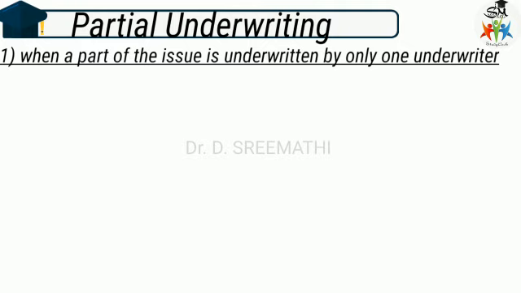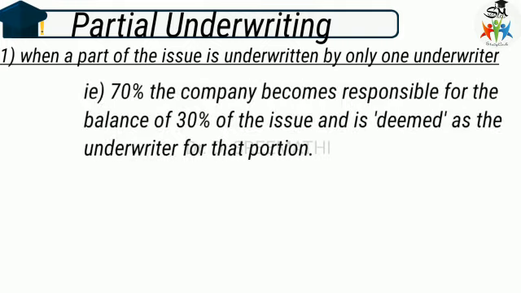As the heading itself says, one underwriter may underwrite a part of the issue, say for example 60% or 70% or 80% of the total issue. For the balance of the issue, the company becomes responsible, and it is deemed to be the underwriter for that portion.